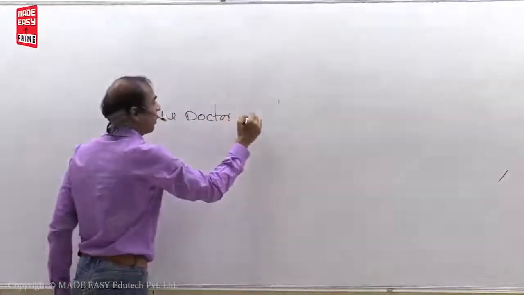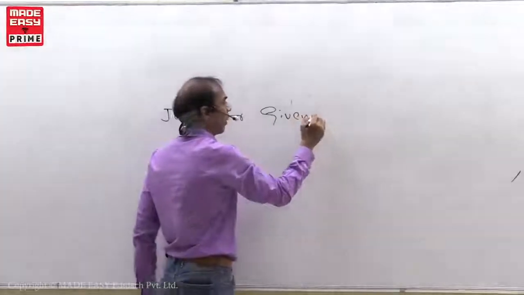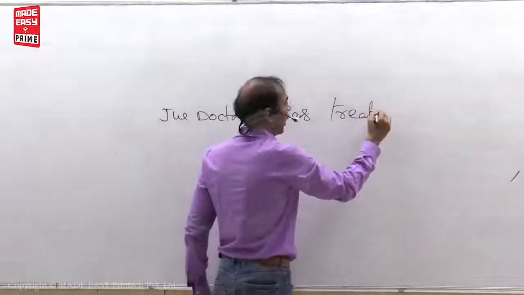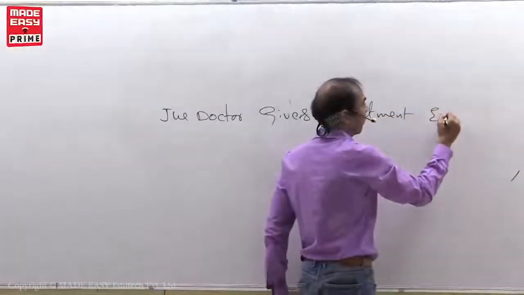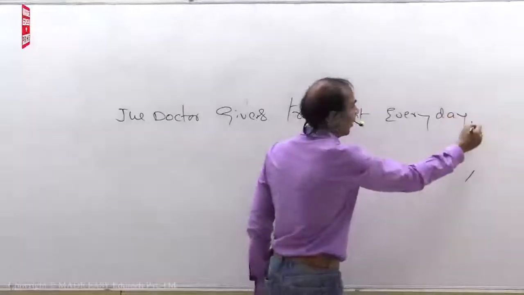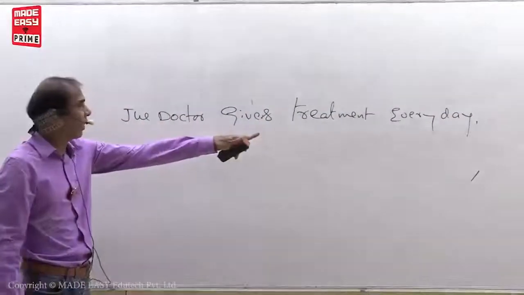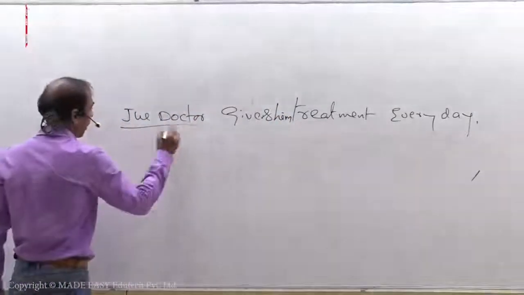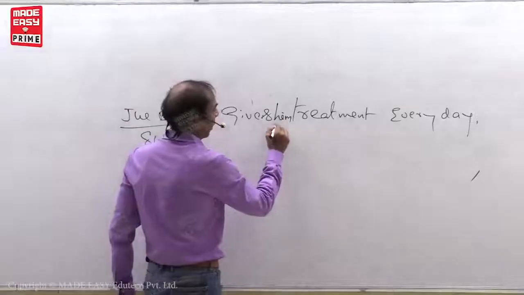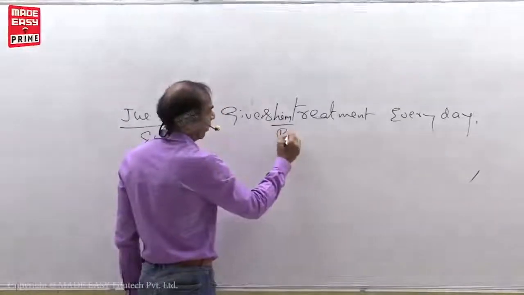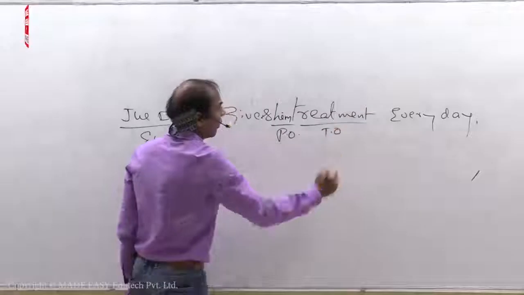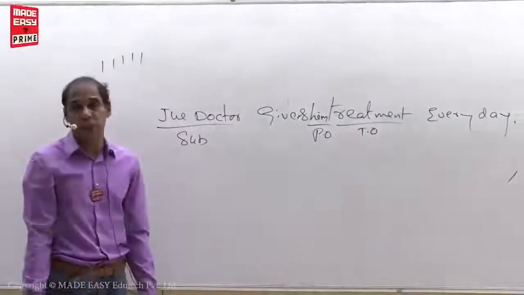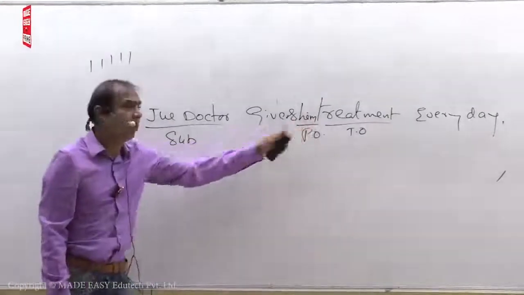The doctor gives treatment every day. The doctor gives him treatment every day. Doctor is the subject. Him is the personal object, treatment is the thing object. Two objects we have here. If we have two objects, give preference for the personal object. Him changes as he.